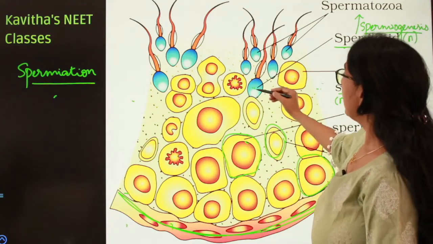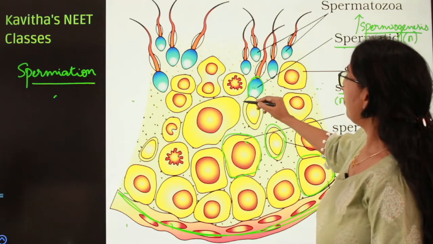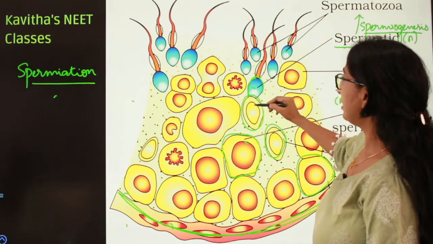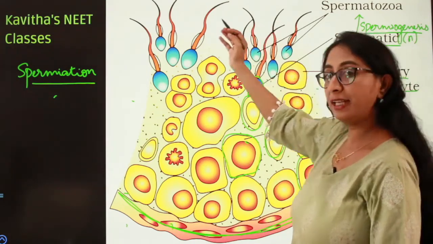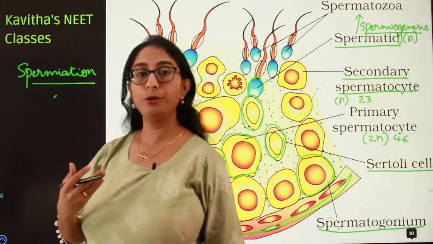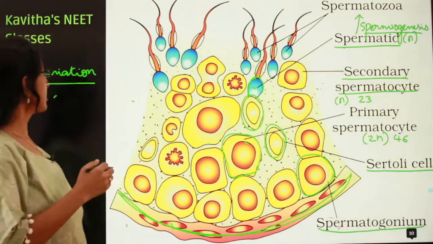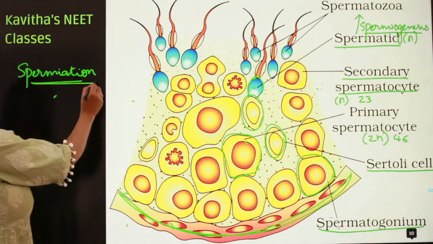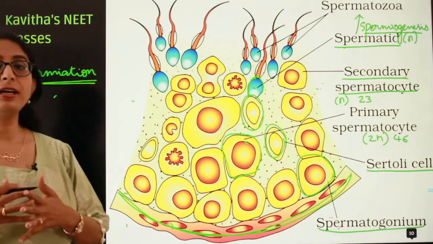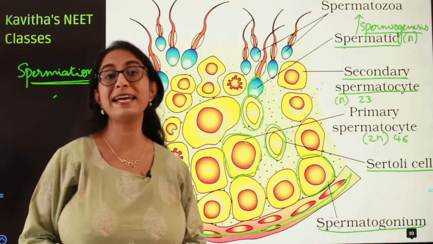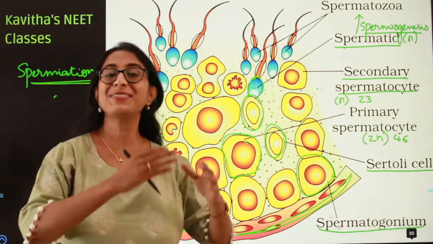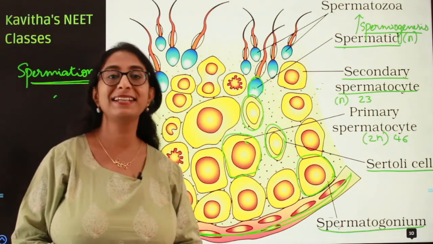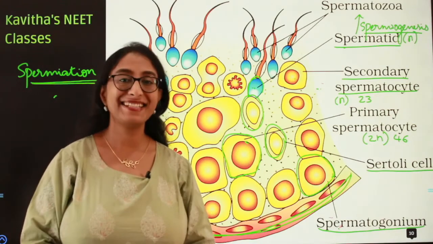Here you can see the sperm heads getting embedded into the Sertoli cells and they are finally released from the tubule. That process is called spermiation. They finally become mature and are released from the seminiferous tubule as sperms. Okay, so this entire process is called spermatogenesis.